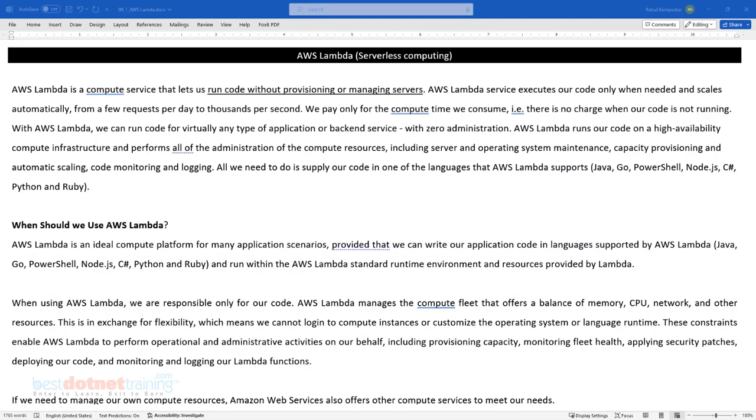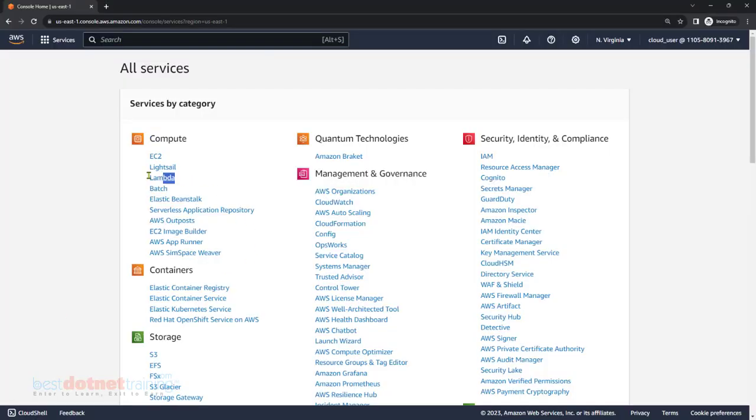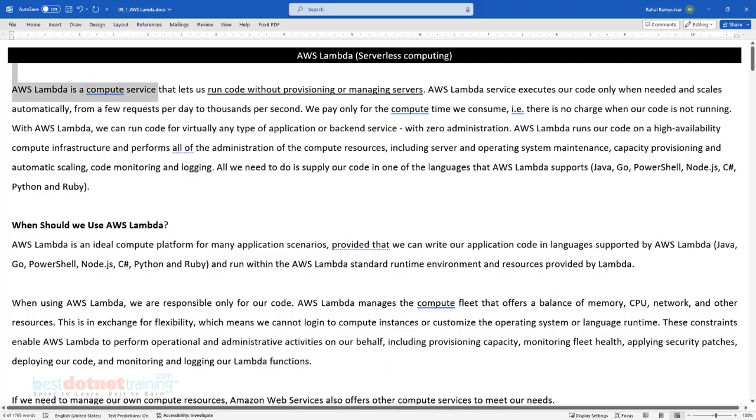So let's talk about what is Lambda here. Lambda is a compute service. Of course, we know that. We just saw that here. Lambda is a compute service. And what is the significance? It is a compute service that runs code without provisioning or managing servers. Now that is something which is very interesting, without provisioning or managing servers, and that is why we popularly place this in something called serverless compute category.